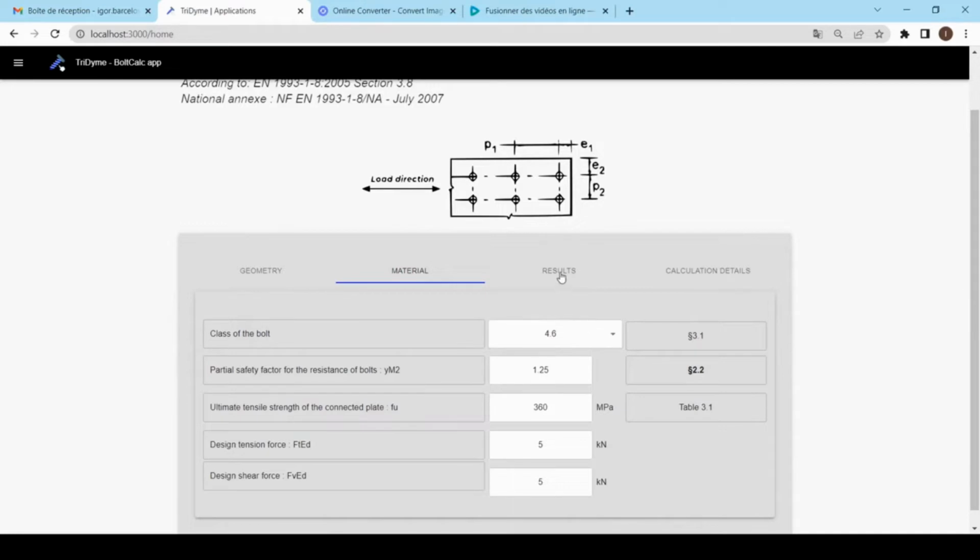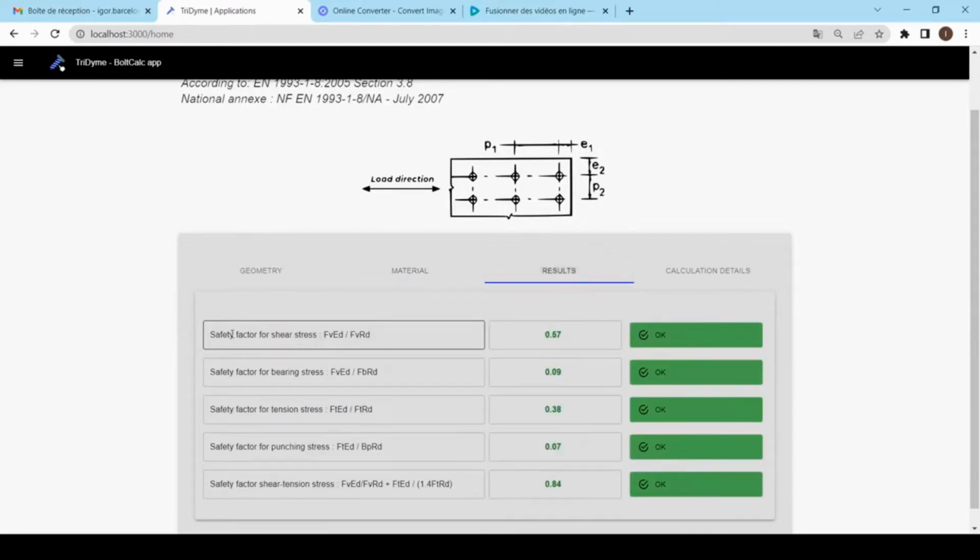In the results window, the user will find the safety factor for each verification. So here we can see the safety factor for the shear stress, for the bearing stress, tension stress, punching, and combined shear and tension stress.